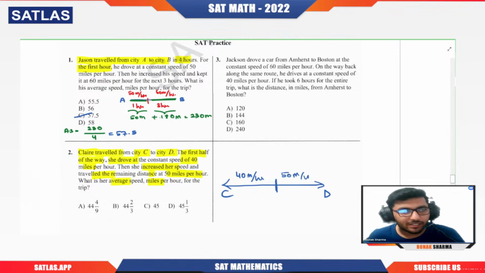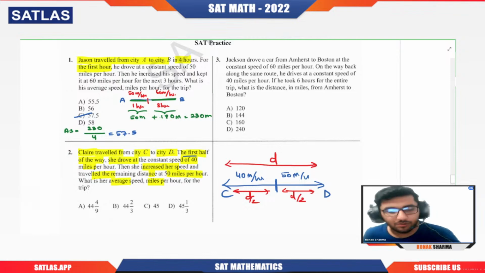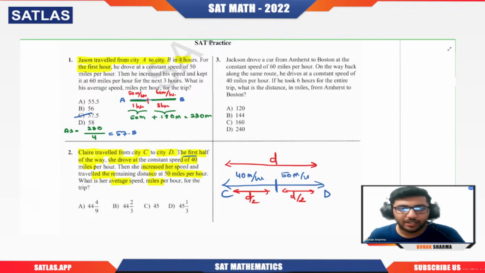See here, clearly they are saying the first half of the way. That means if we consider the total distance to be small d, then this will be d by 2 and this will be d by 2. But what they're asking is, what is her average speed? We know that for average speed, what do we want? We want the total distance, right? And total distance will be divided by total time. Clearly, here they have not given us the total distance, so we have assumed it to be d. Now, in the denominator we want to keep the total time being taken.